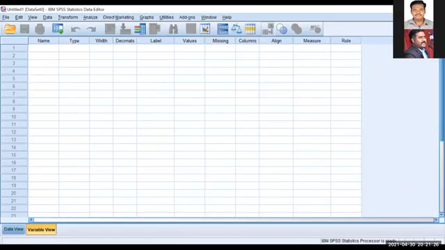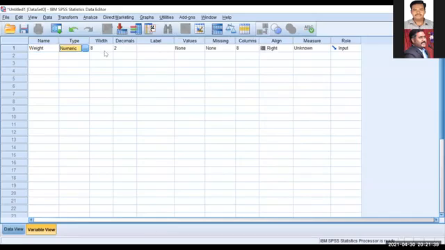What is our data? We have diet 1 and diet 2, and weight gain data. First one is weight. Make it weight, type numeric, and since we don't have any decimal values, make it 0.